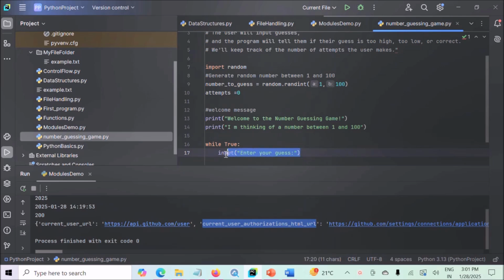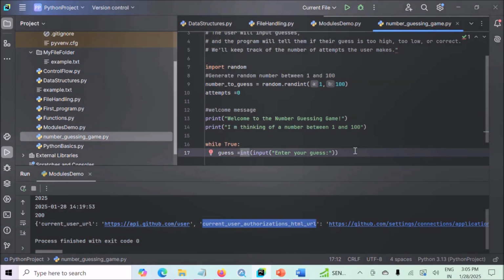Now here whatever input user will enter, that will be by default a string. But we need a number here because this is a number guessing program. We need an integer value. So what we have to do here, we have to convert the input into an integer. Because input is a string and we have to convert this string to integer. Now how to convert? By using int method. Now let's convert it. Int and everything in round bracket. That's it. This is how we convert string to integer. Now input will be converted to integer. Now let's store this converted input to a variable. We have named this variable as guess.